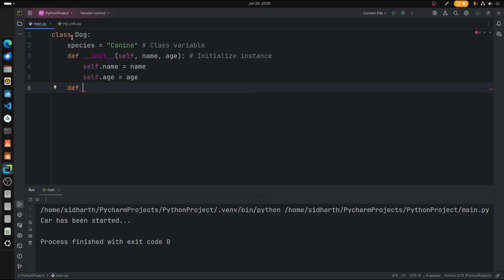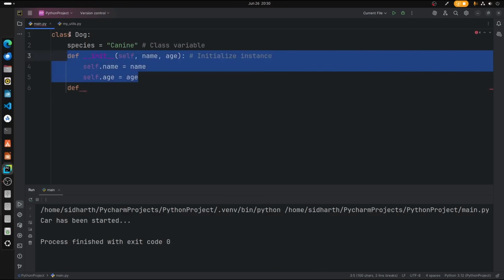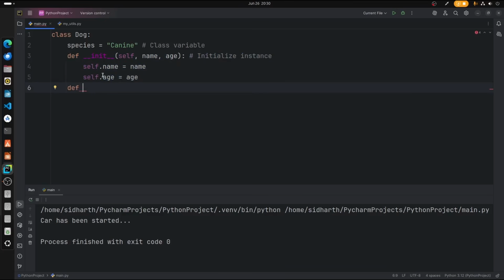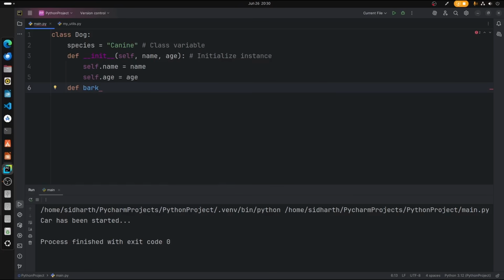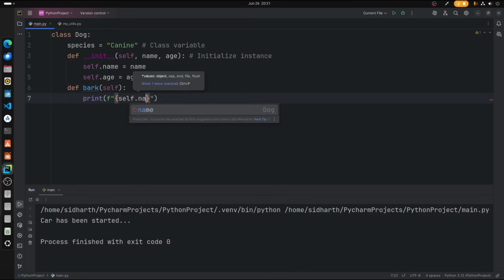Since this is an init function, this is what is going to execute in the first place when you call this class. Whenever this class is used, this will be initialized first. Alright. Let's move on and create a function called bark. Okay, so this is for the secondary function. So def bark, print, let's create format and self.name.